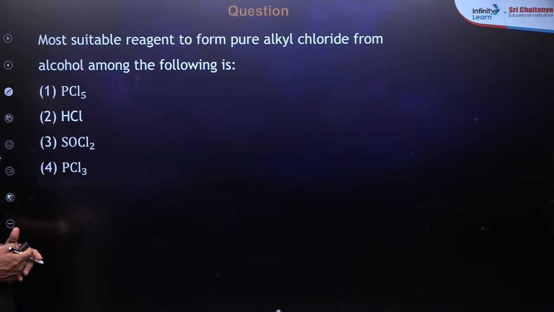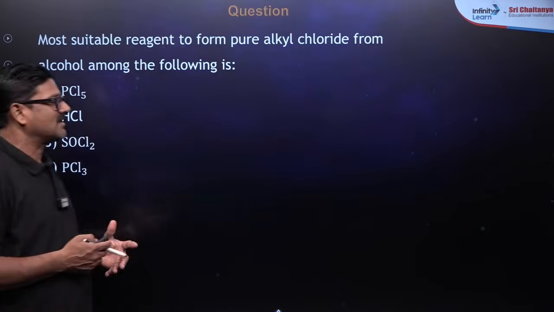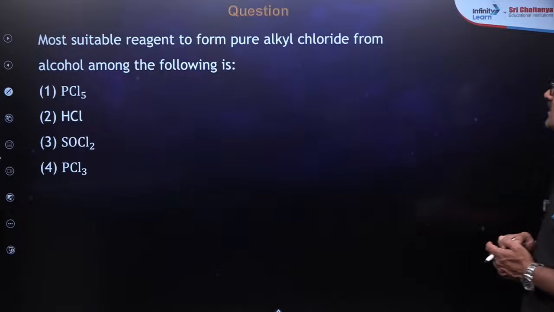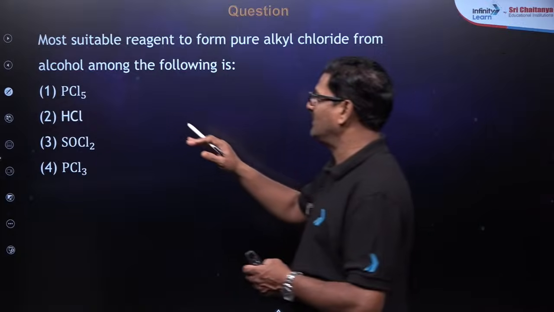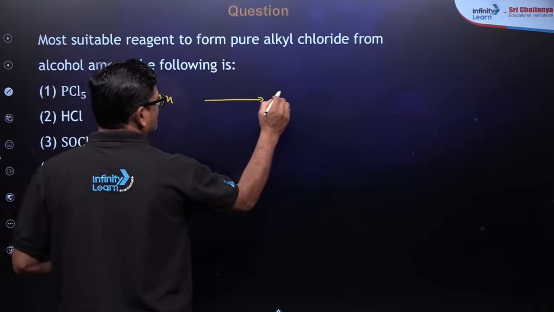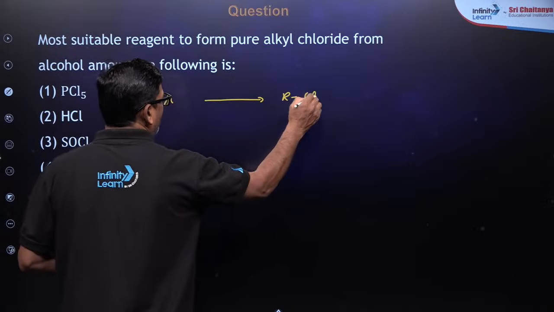One more question: the most suitable reagent to form pure alkyl chloride from alcohol among the following. All can convert alcohol to alkyl chloride.